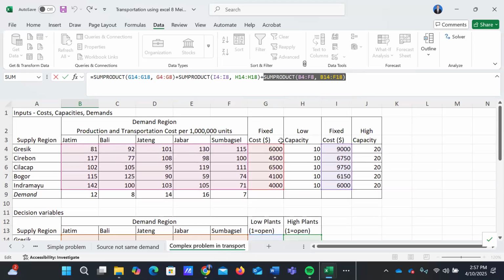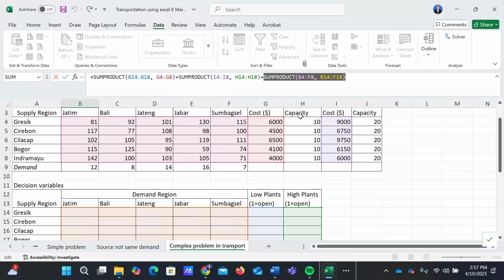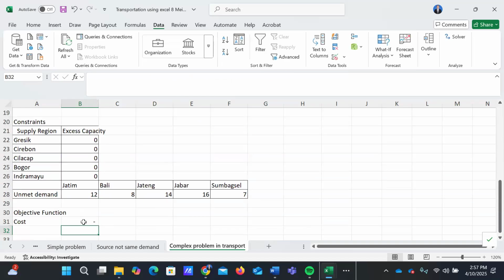F4 until F8 is the cost per unit to transport from the factory to the demand region, multiplied by B14 until F18. This is the decision variable B14, that is, the units that will be allocated from factories to demand regions.